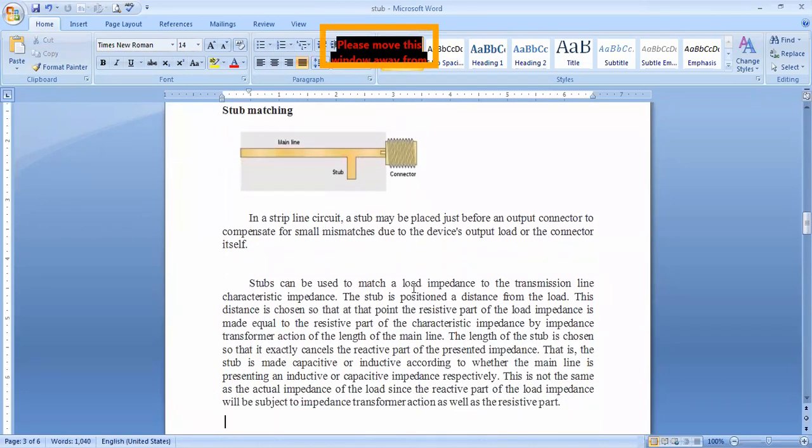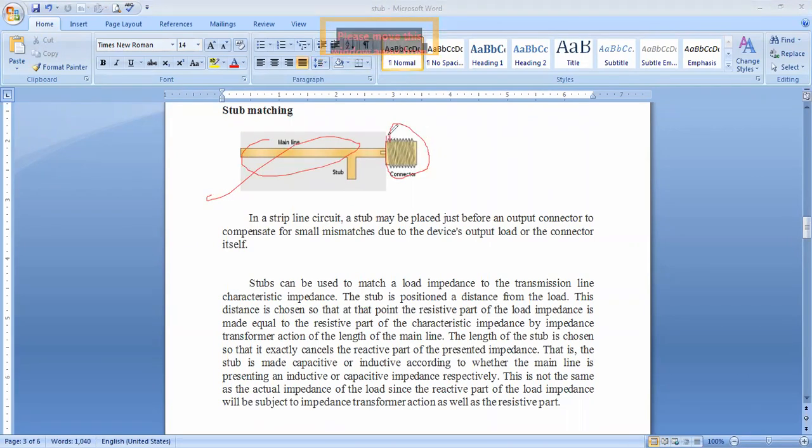Okay, a real-time example. This is the main transmission line, and this is the load, or a connector, which is coupled to the next piece of transmission line, and this is called an adjustable stub. And this is movable, movable on either side.